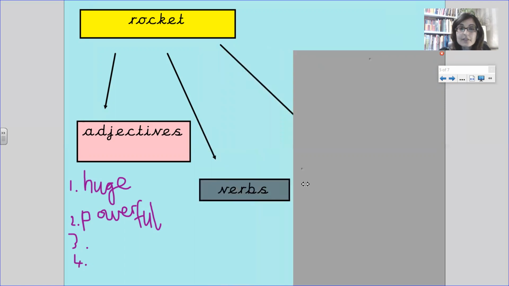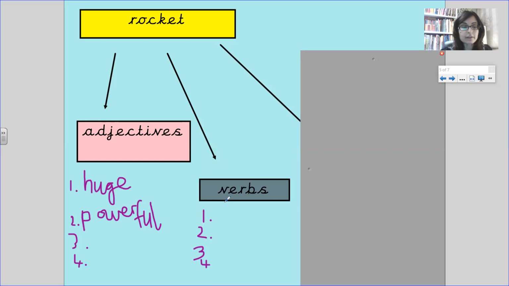Then you're going to look at verbs. What might a rocket do? Pause the video to have a think. And again, I want you to think of 4 verbs, if you can, of what a rocket might do. Remember, it's the one that you have chosen.